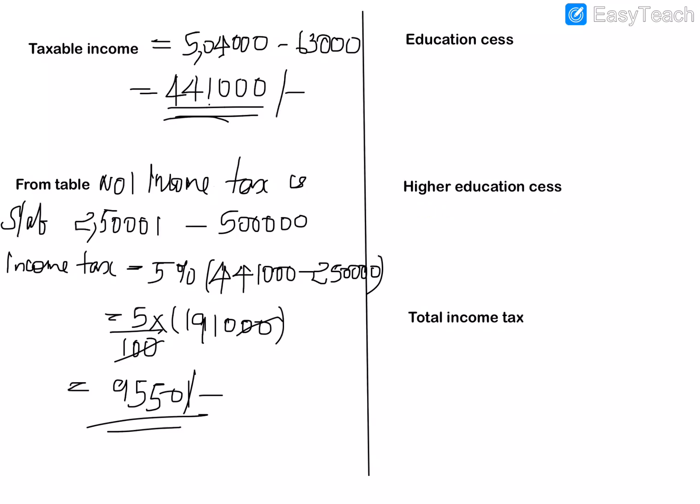Now we will have to find the educational cess and higher educational cess. We know that the educational cess is 2% of the income tax. So educational cess is equal to 2% of the income tax, that is 2 by 100 into income tax. His income tax is 9,550.